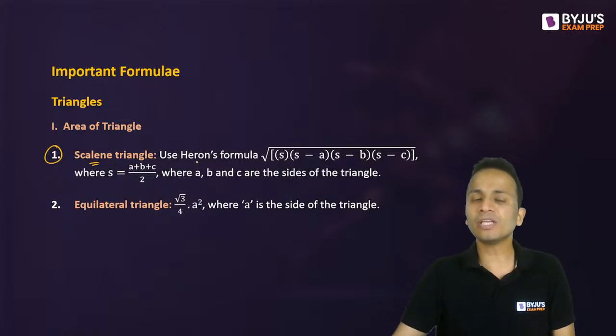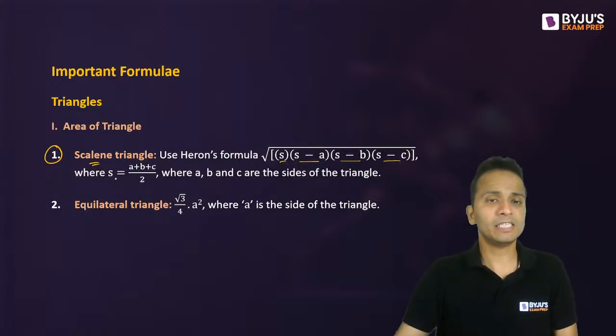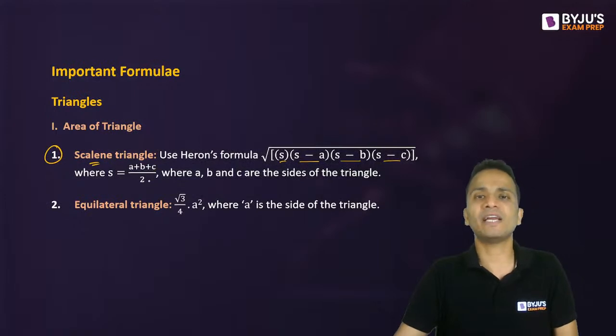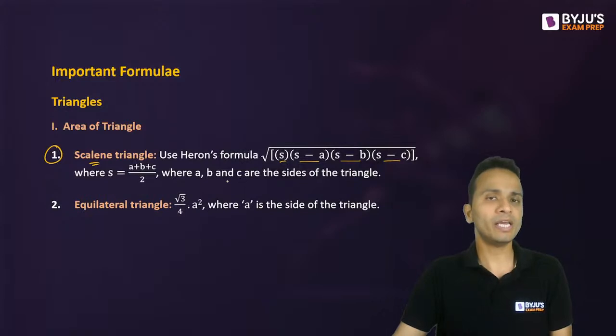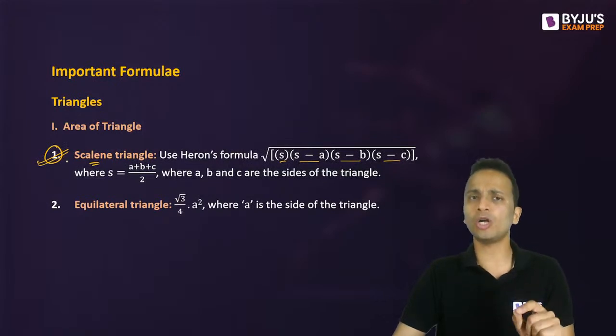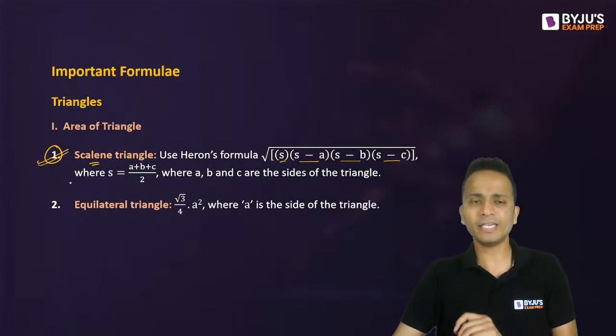In that case, you can use Heron's formula, and the formula is under root of s into s minus a into s minus b into s minus c, where s is called the semi-perimeter of the triangle. It is equal to the sum of the sides divided by 2. Semi-perimeter means half of the perimeter, where a, b, and c are the sides of the triangle. Okay, so this is one formula that can be used provided all the three sides are given, right?